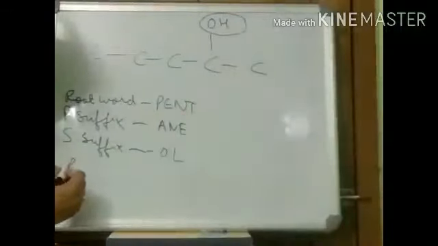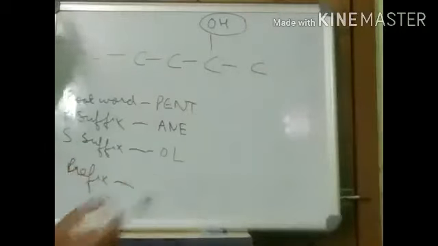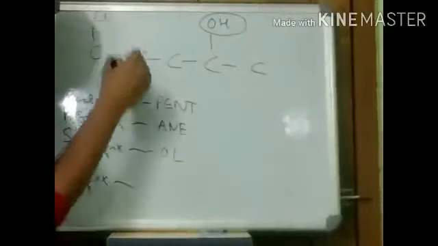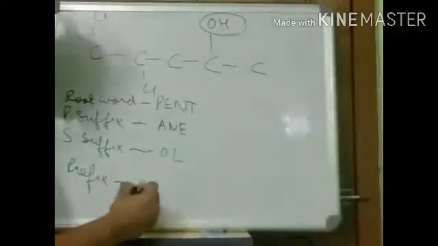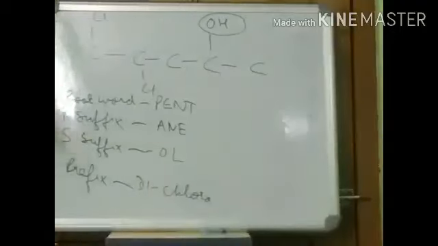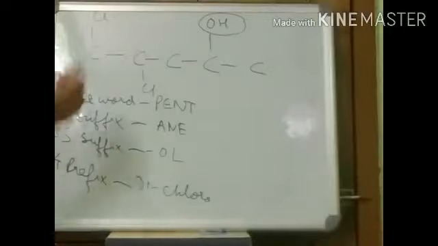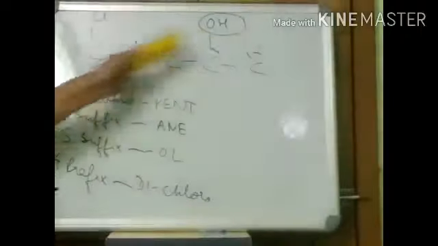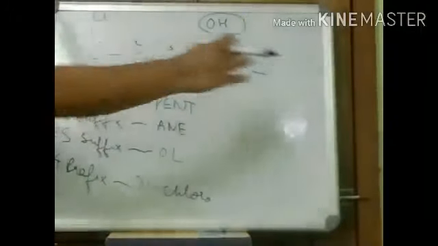And coming to prefix. Suppose we have chlorine here and chlorine here. So this will be dichloro. Root word comes first, primary suffix comes second, secondary suffix comes third, prefix comes fourth. And likewise in the next class I will be discussing about the numbering, like 1, 2, 3, 4, 5. How will we take the numbers? Whether it will be from this side or this side. How will we select the longest chain?